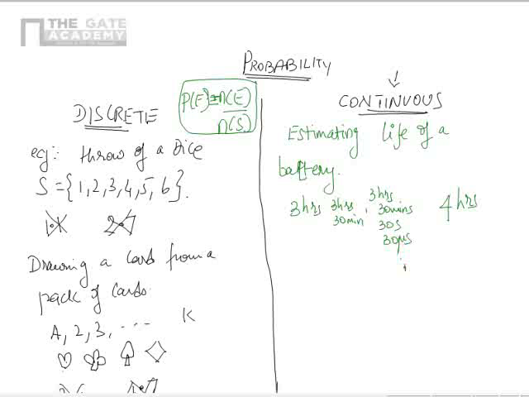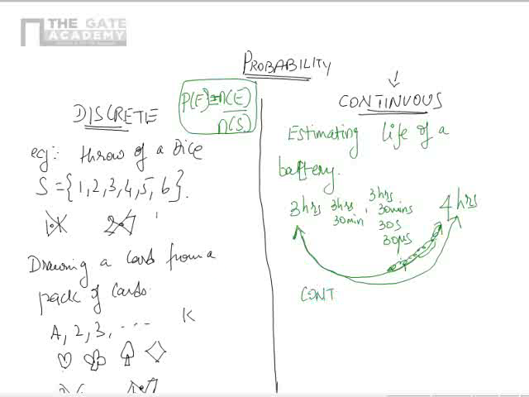So, in short, what I am trying to say is the battery life can take any number between 3 and 4. For example, if I am saying between 3 and 4, it can take any number. Just 3 and 4 are the numbers I have assumed. So, here the numbers are discrete, whereas here it can take continuous values.